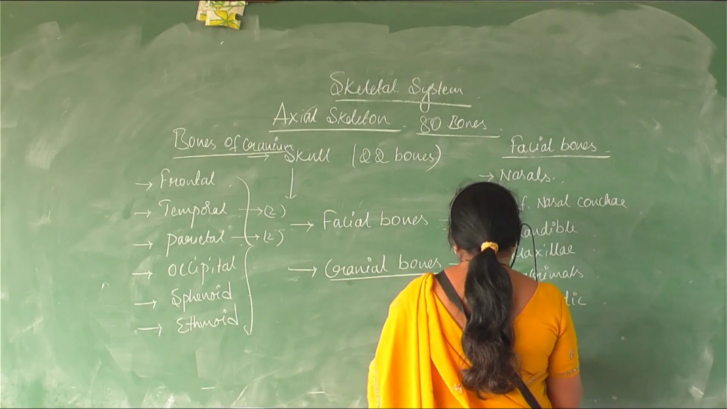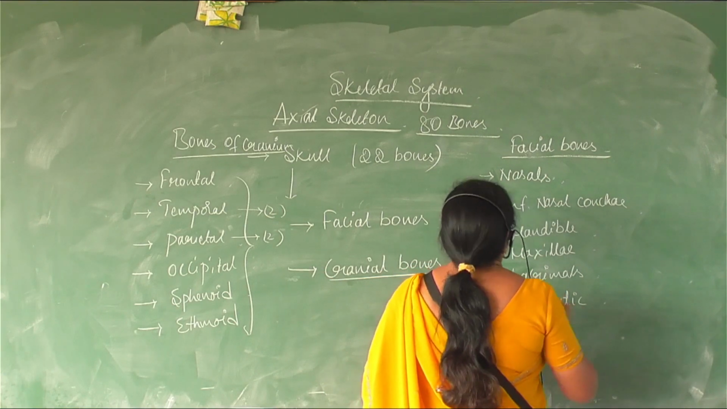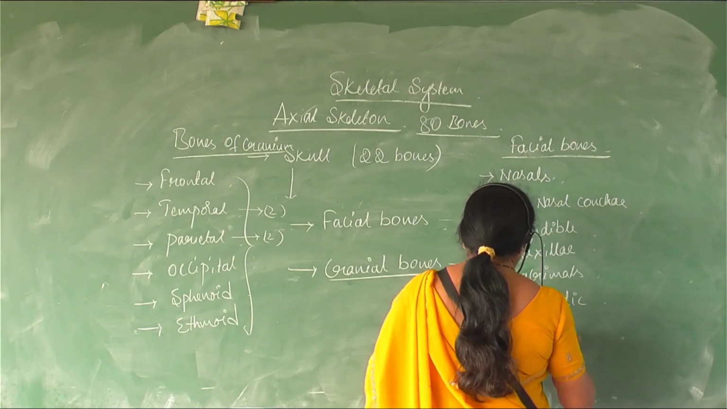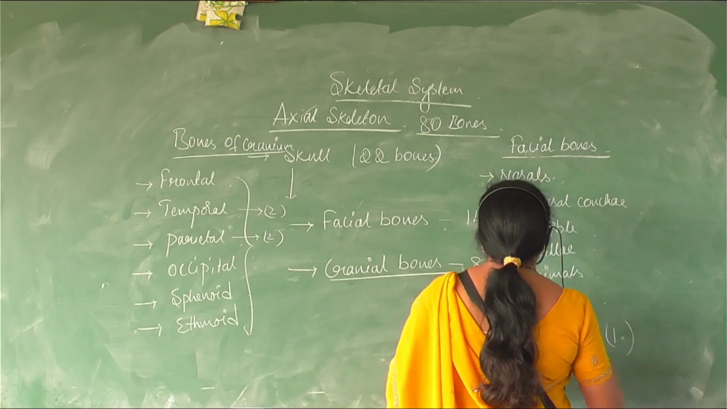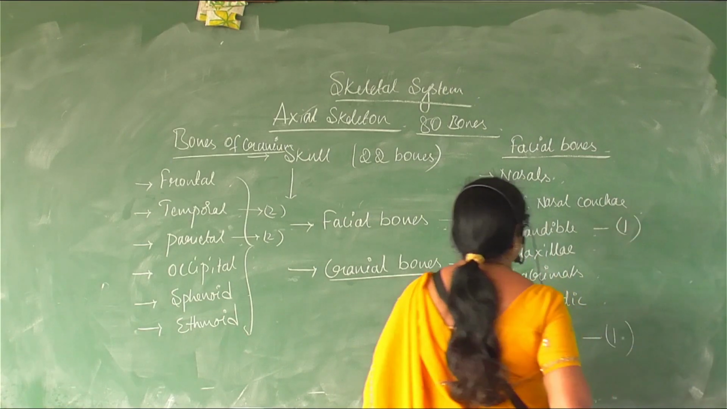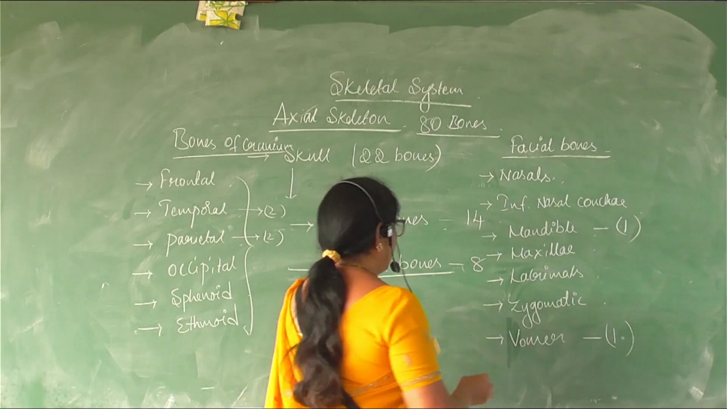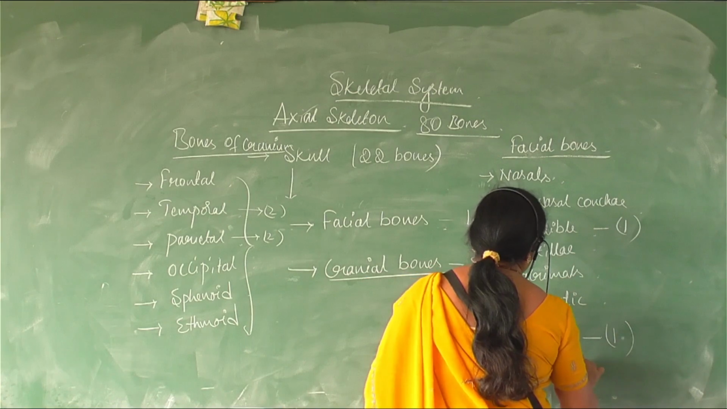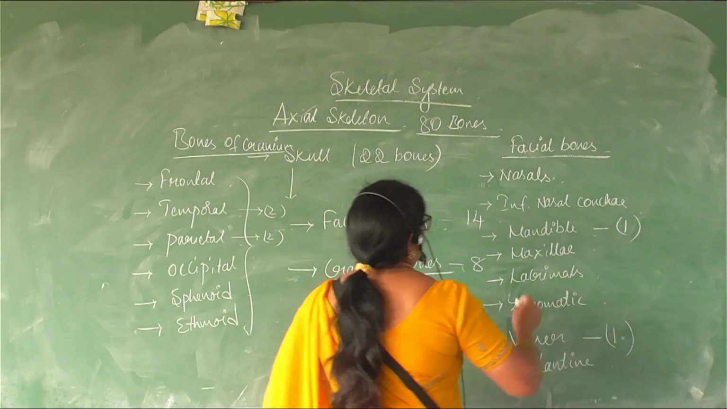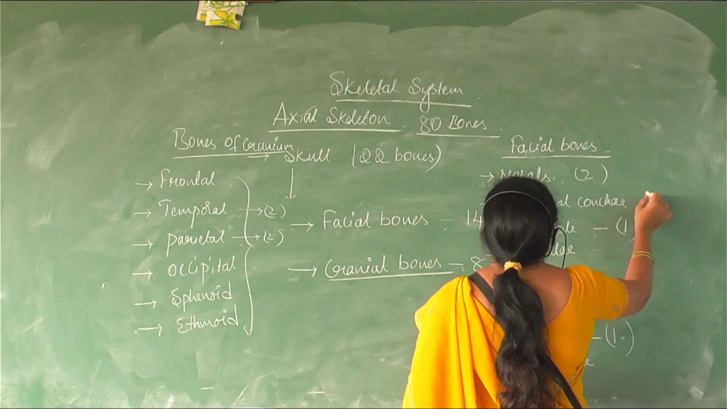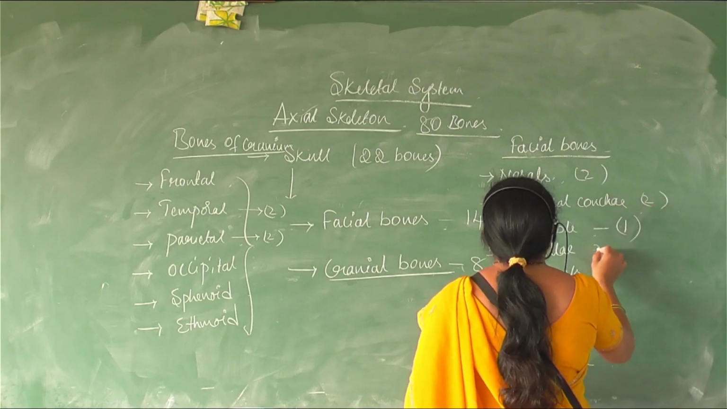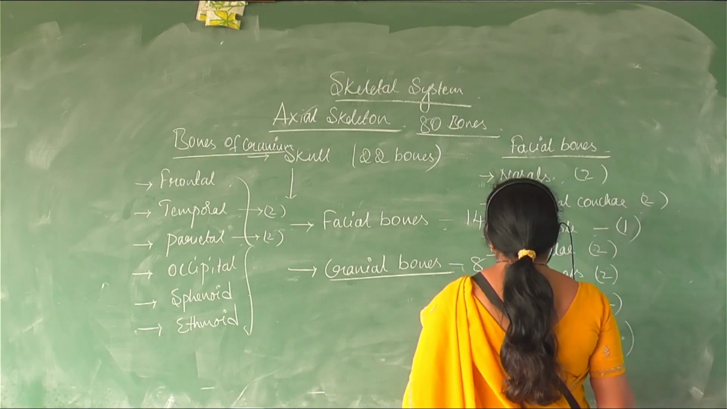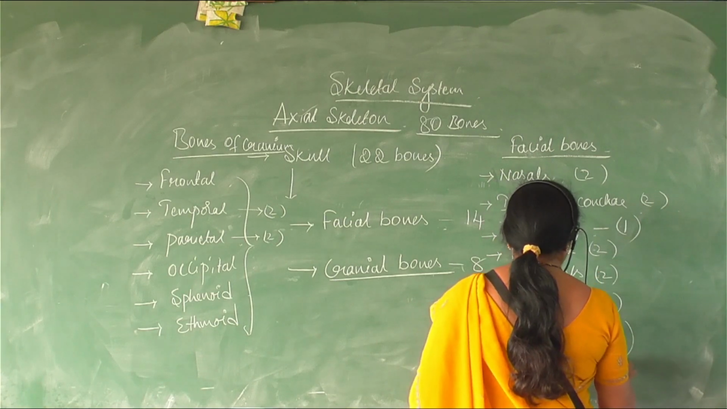Vomer. How many? Vomer is 1, mandible is 1, and palatines. So nasals 2, inferior nasal concha 2, maxillae 2, lacrimals 2, zygomatic 2, and palatines 2.